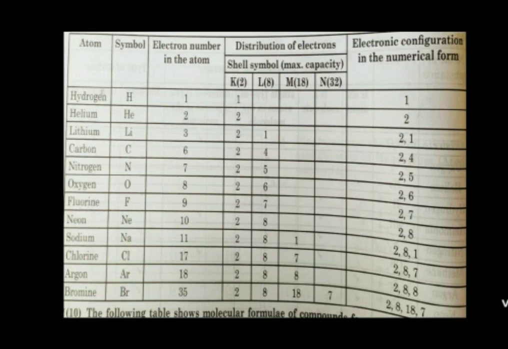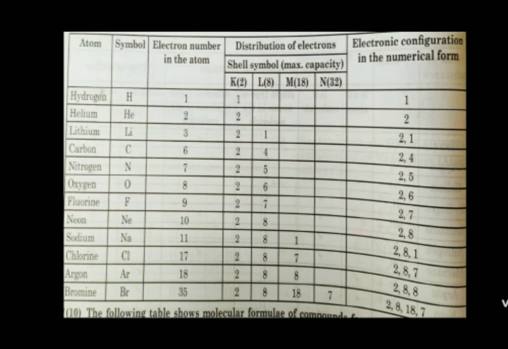Lithium, 3 electrons. So 2 in first shell, remaining 1 is in next shell. Carbon C, 6 electrons. So 2 in first shell, remaining 4 are in next, second shell. Nitrogen N, 7 electrons. 2 in first shell, remaining 5 in next shell. Oxygen O, 8 electrons.